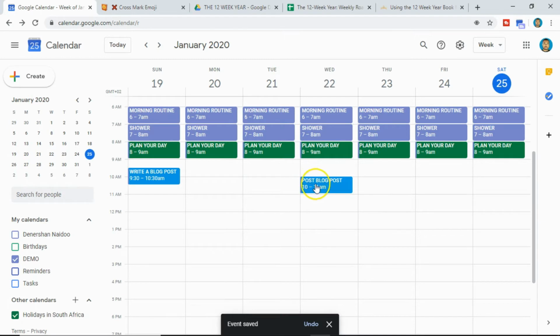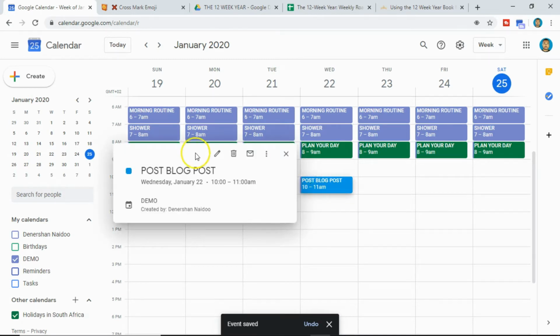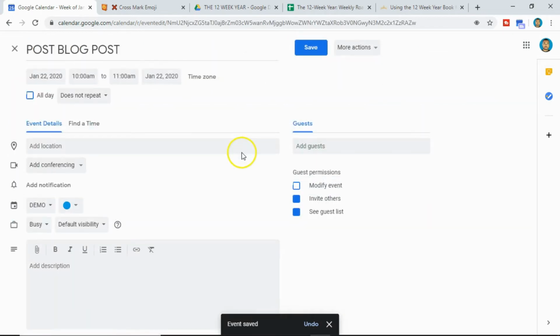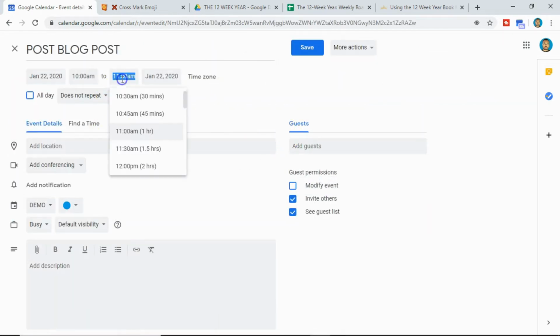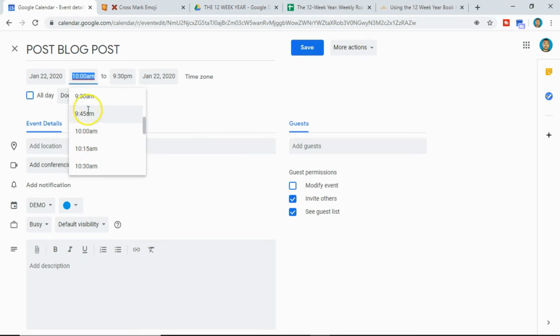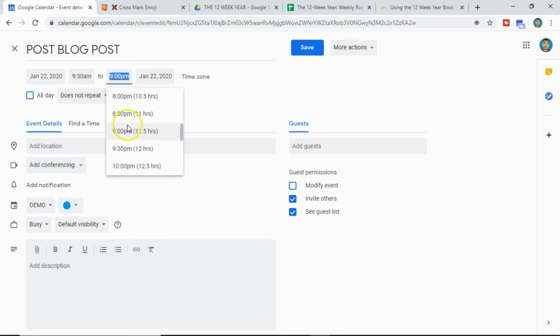And let's say let's change this from 9:30 to, you can change the time here, say 9:30 to 10:30.